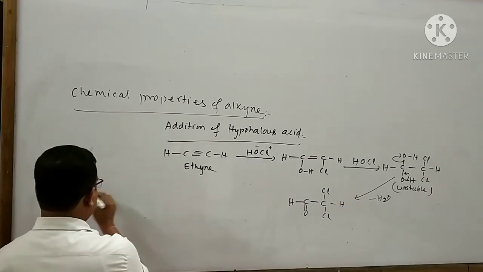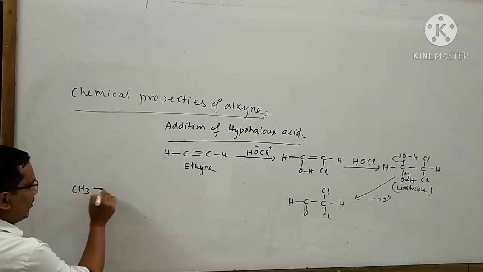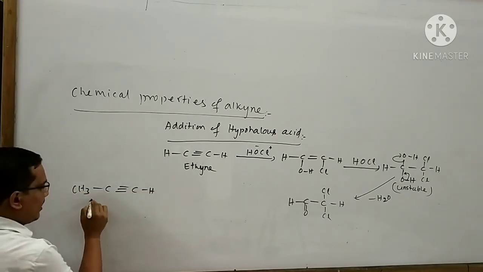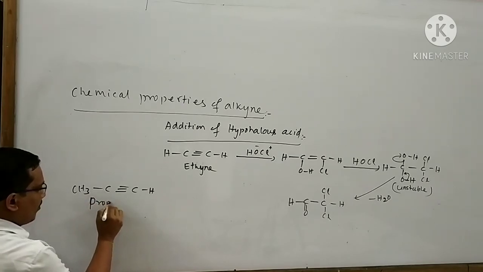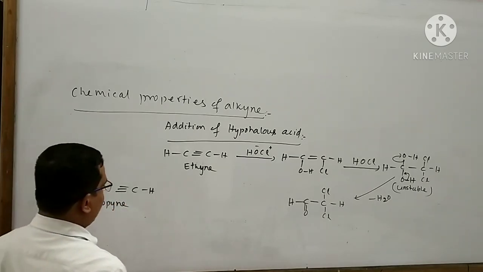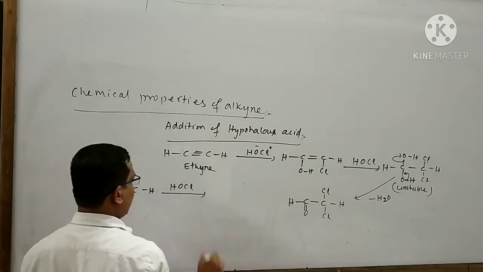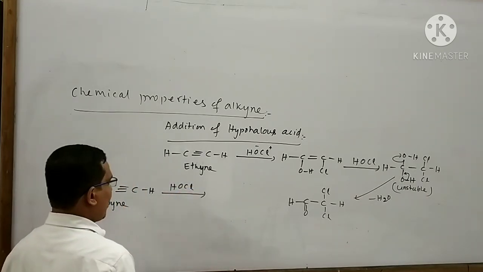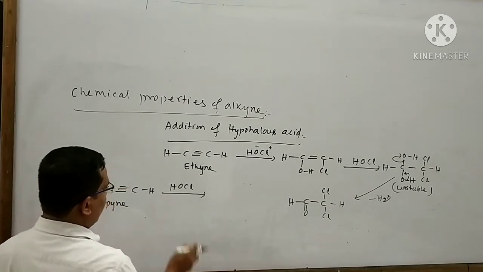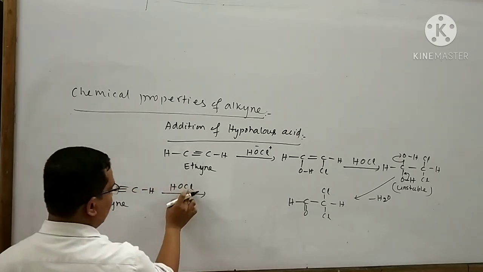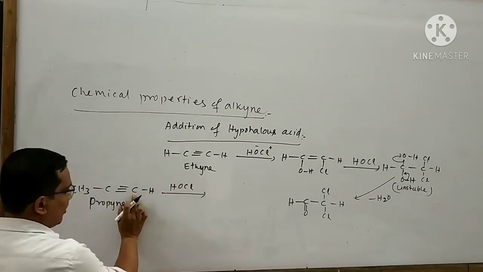Take another example: CH3-C≡C-H. The name of this reactant is said to be propyne. When propyne is subjected to reaction with HOCl, then what will happen? The OH minus ion will attach with this carbon atom and the Cl plus ion will attach with this carbon atom.